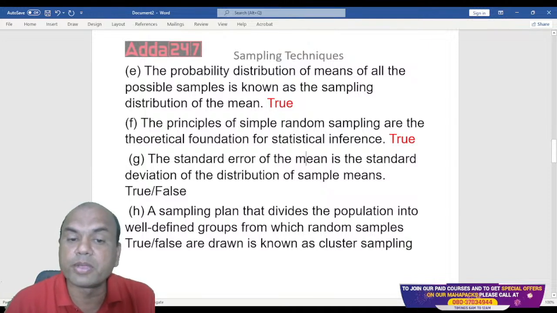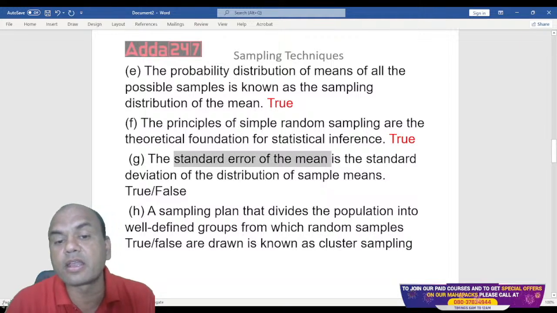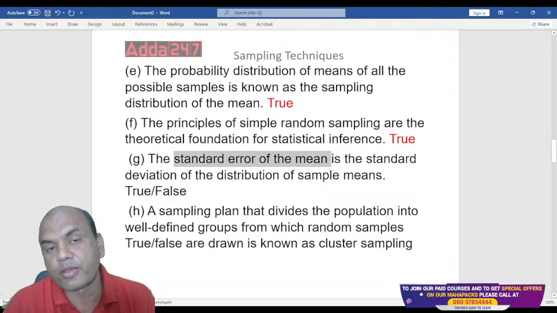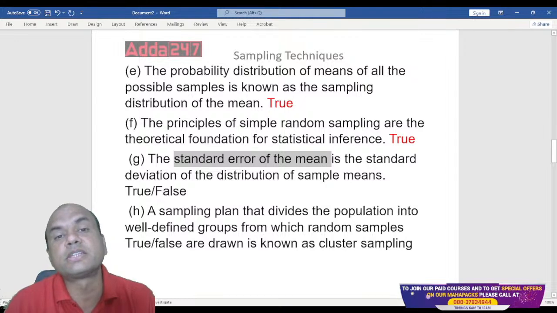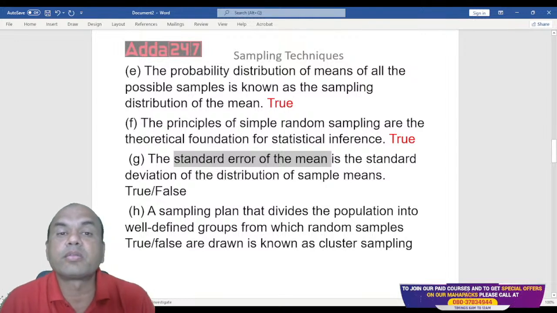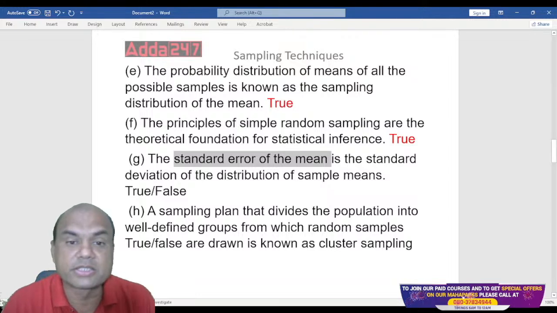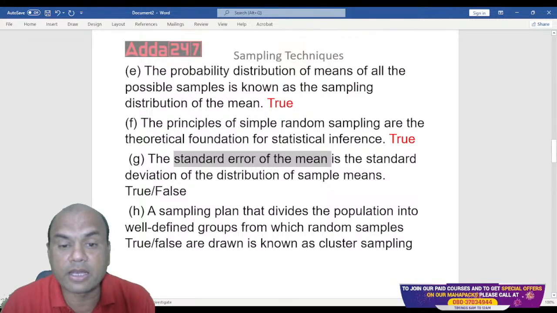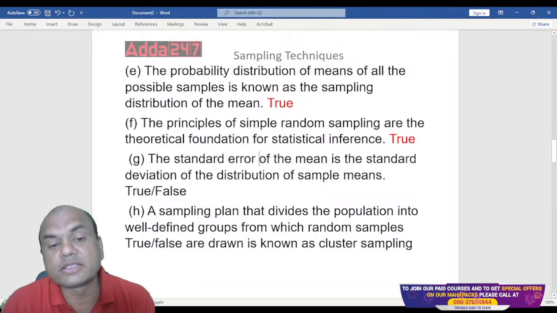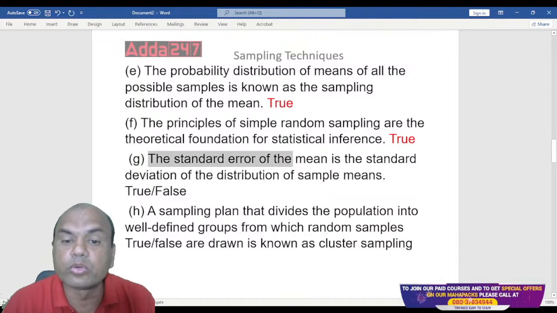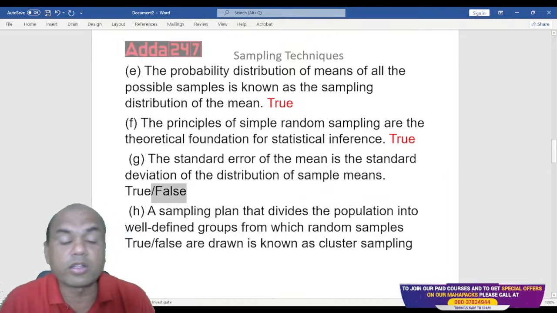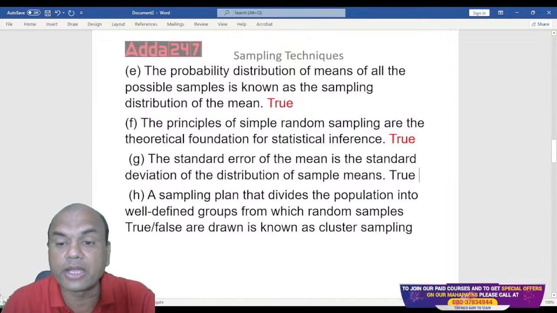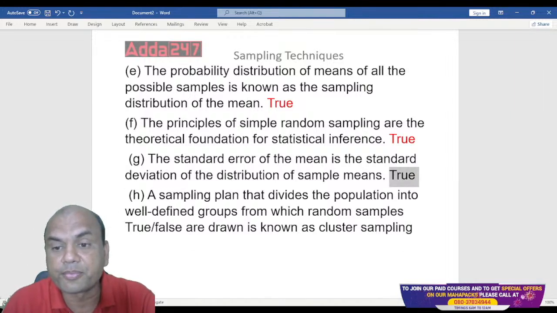Whenever I am talking of the mean over here, standard error means what? Standard error relates to samples. Remember one simple logic. For the population, we always use the word standard deviation. And for samples, we always use the word standard error. So the standard error of the mean is the standard deviation of the distribution of the sample means. Standard error will relate to samples. So this is again true. These are all information points for you. In the exam, you might get such questions. True.